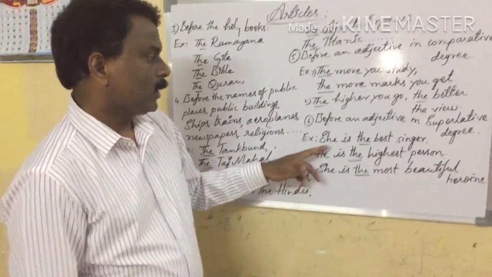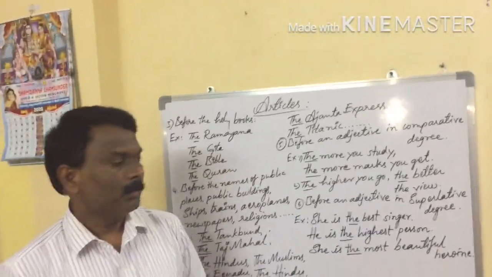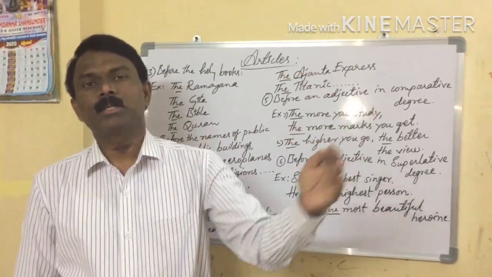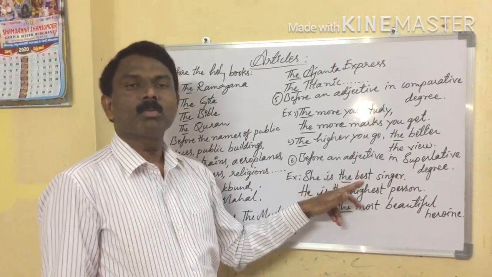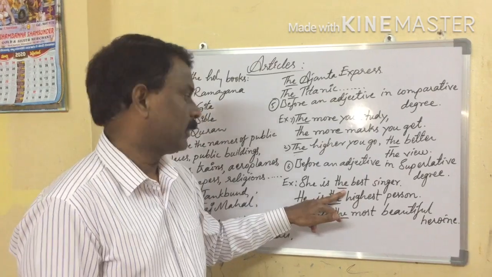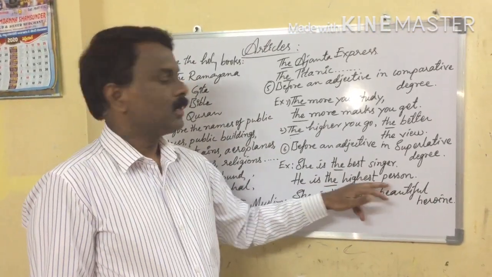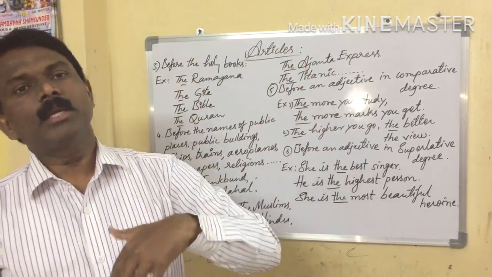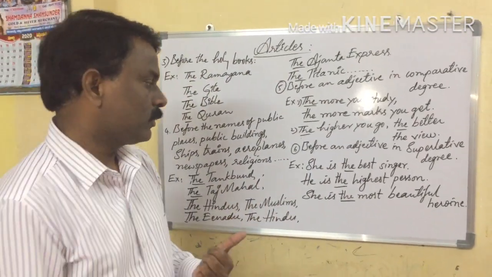Okay, here let us see. She is the best singer. Okay, best, superlative degree. Good, better, best. So here best, superlative degree. That's why before this adjective we can use the article. Next one, he is the highest person. He is the tallest person. He is the shortest person. So we can use the article before superlative adjectives.